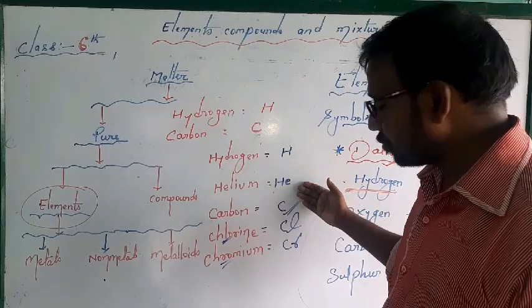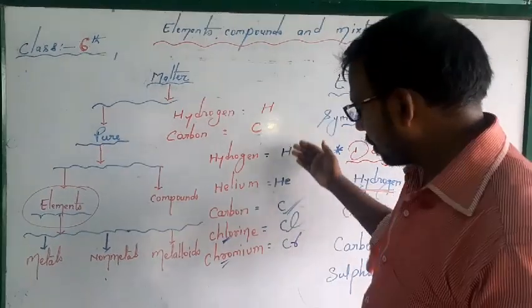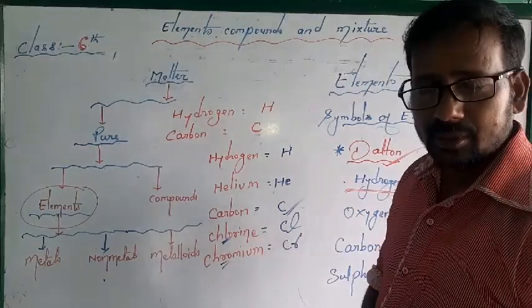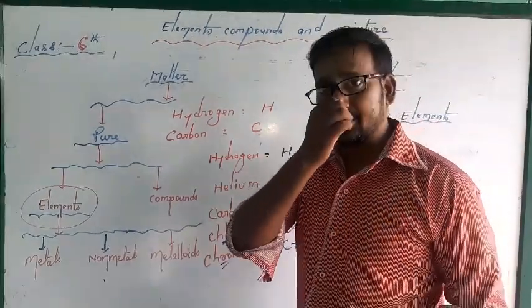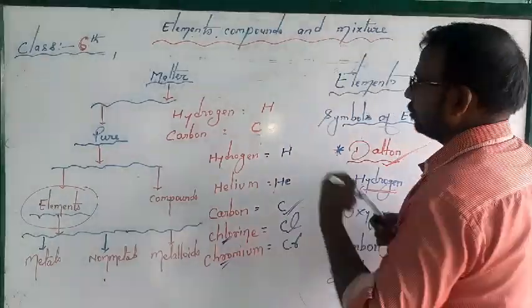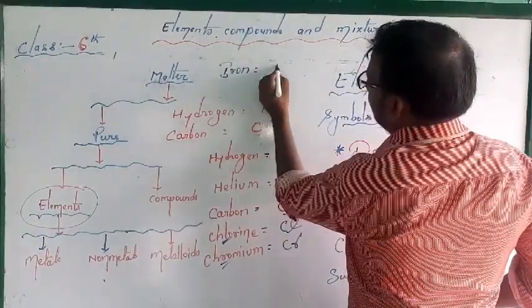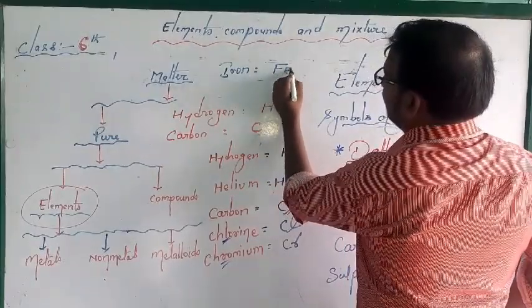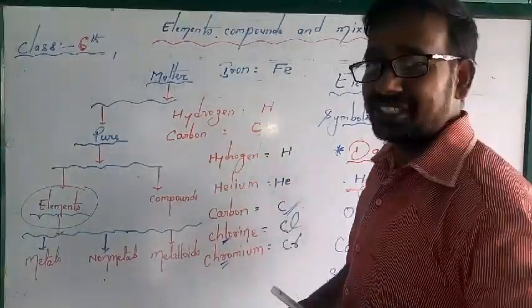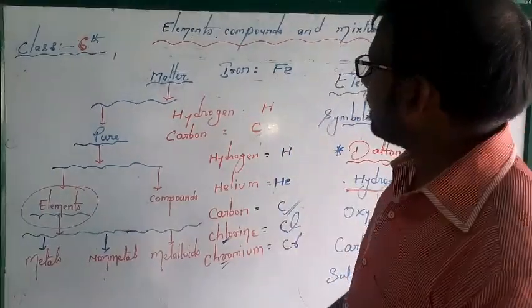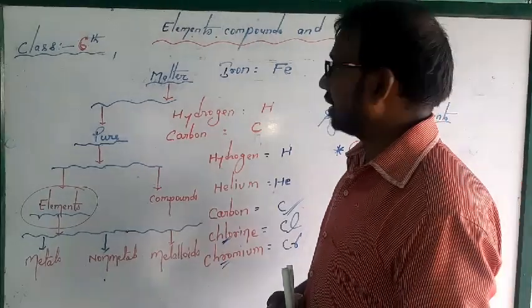In this way, we can represent the element. It is a very easy form to learn and to write the symbols of all elements. And for a few elements like iron, we write Fe. Then one question may be in your mind, sir, iron starts with I, but we have written Fe.